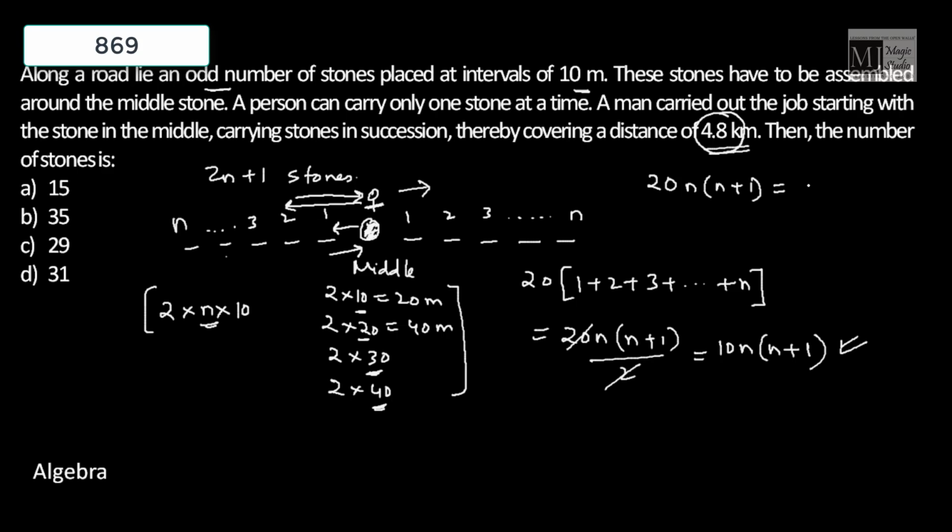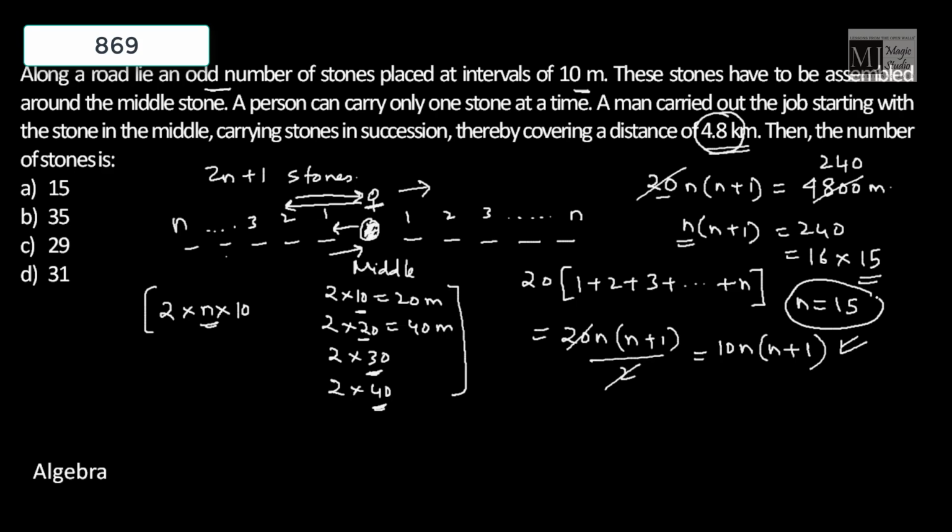equals 4.8 kilometers. That is 4800 meters, because we have calculated all the distances in meters. So this will be 240. n into n plus 1 is 240. If we solve this, we'll get 16 into 15 is 240. And when we compare, we'll get what? n equals 15. So how many stones are there? There are 2 into 15 plus 1, that is 31 stones on this particular road. Option D fits in.